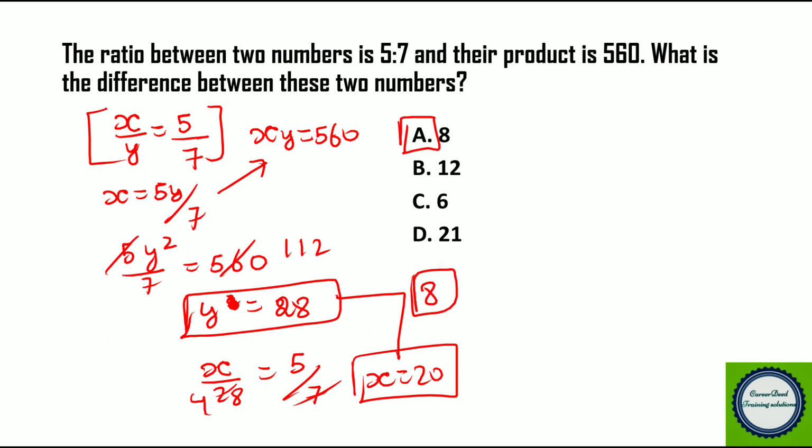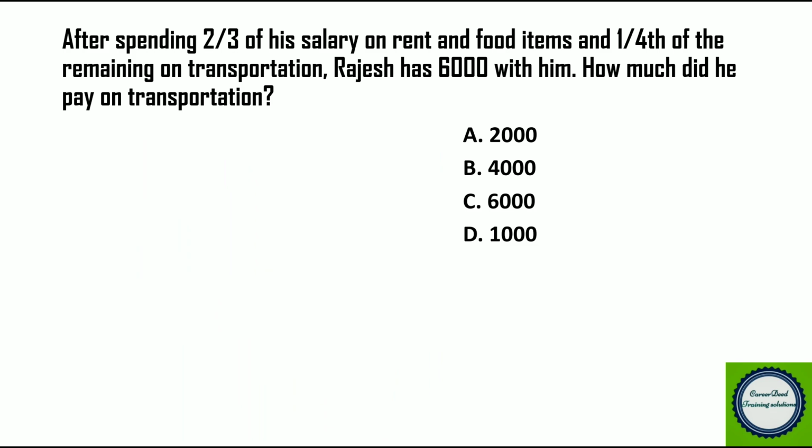So the problem is so simple, it's a direct application question. Now moving to the last question. After spending 2/3 of his salary on rent and food items and 1/4 of the remaining on transportation, Rajesh had 6,000 rupees with him. How much did he pay on transportation?